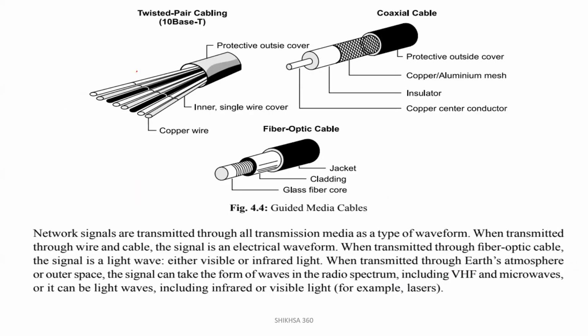You will understand through these images. Like this is the twisted wire cable, this is the coaxial cable, this is the fiber optic: clear jacket, cladding, glass core fiber. This is the fiber optic cable. It is better to understand this from the images.